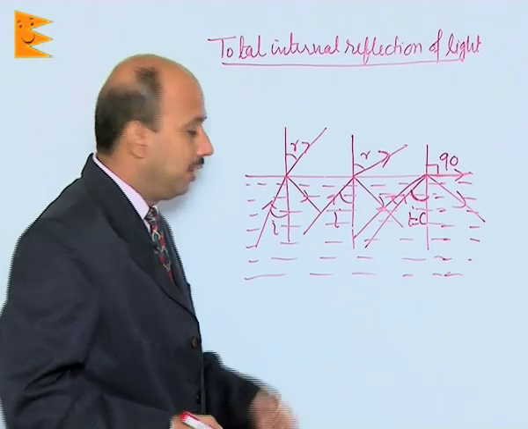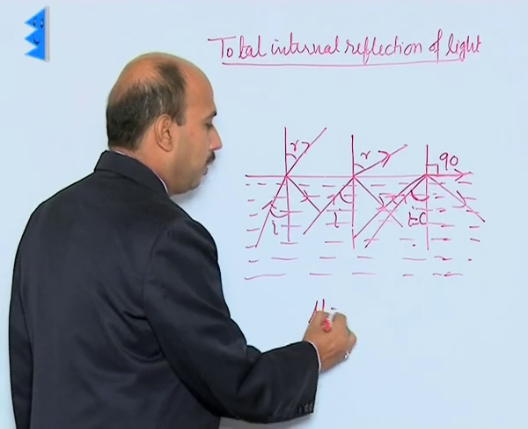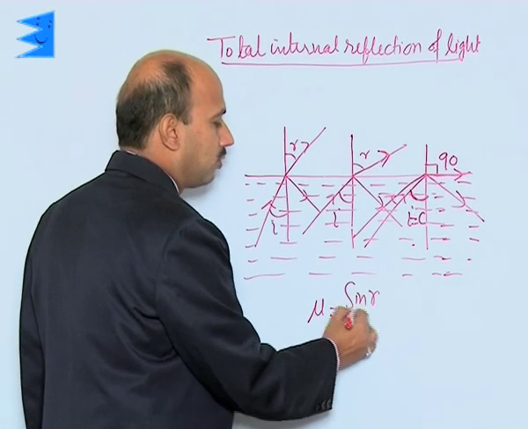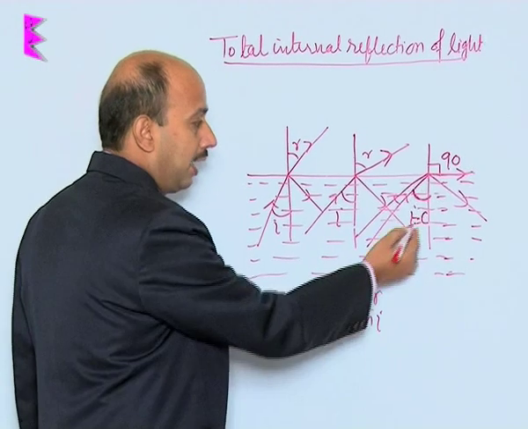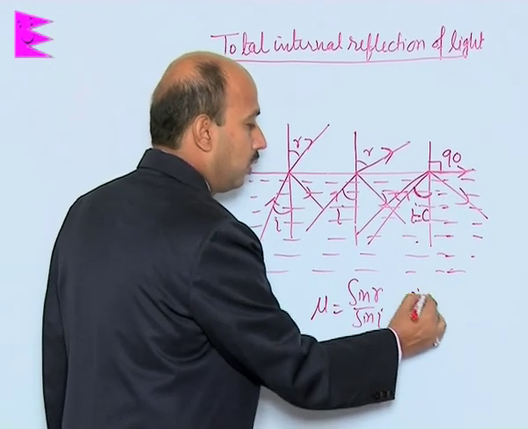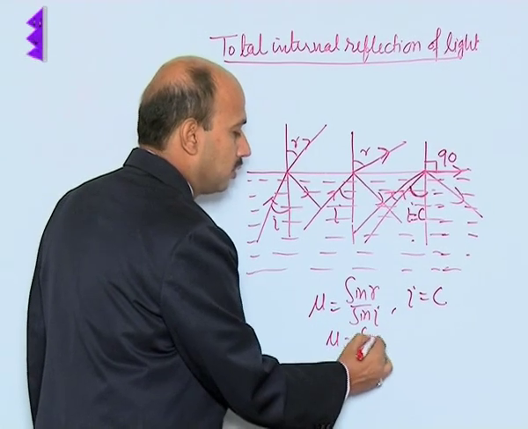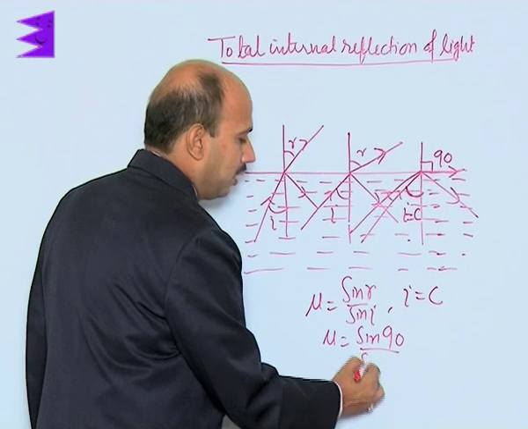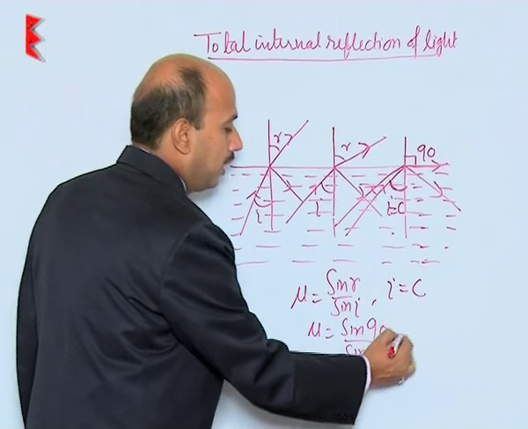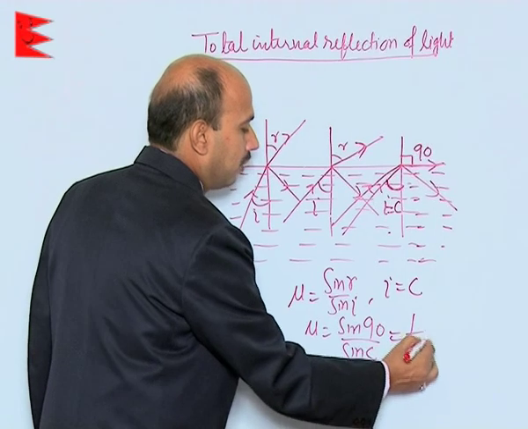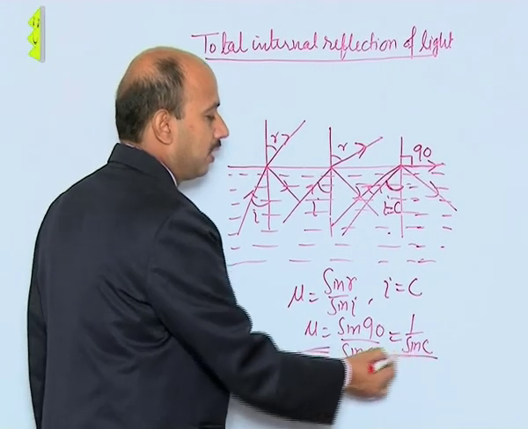Now, we can also write the refractive index of the water or this medium as mu is equal to sin r upon sin i, and when i is equal to C, we can write mu is equal to sin 90 divided by sin C, and sin 90 is 1. So, we can write mu is equal to 1 upon sin C. This is the relation between refractive index and critical angle.